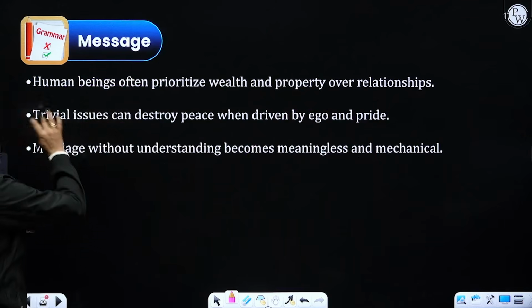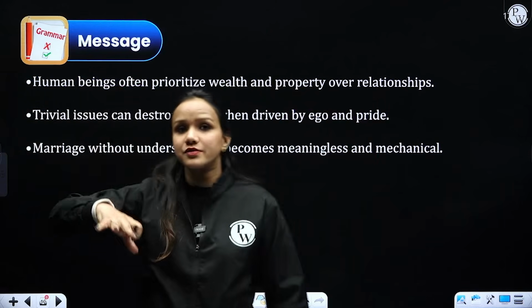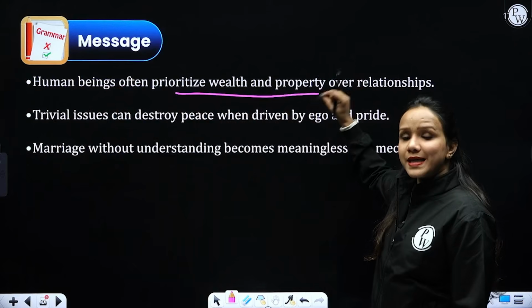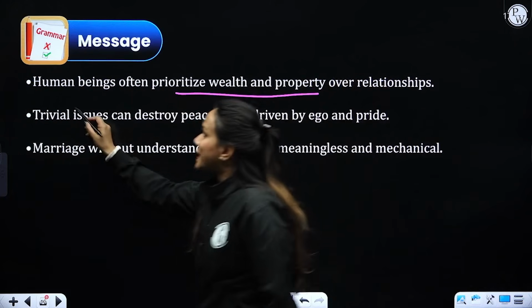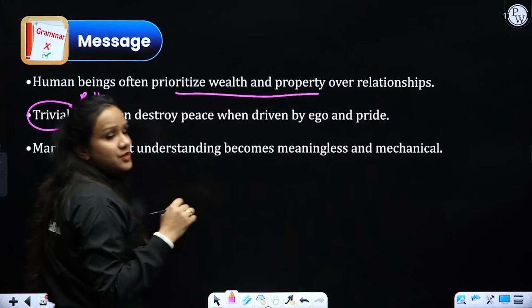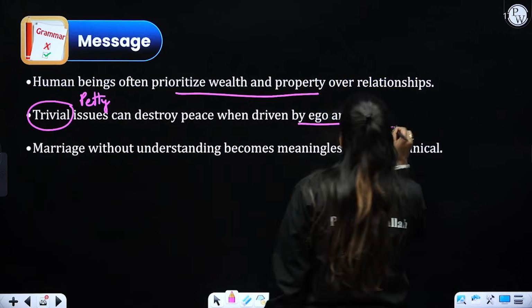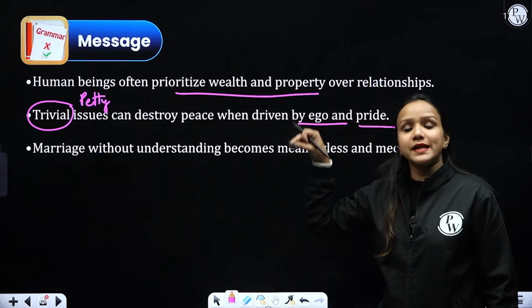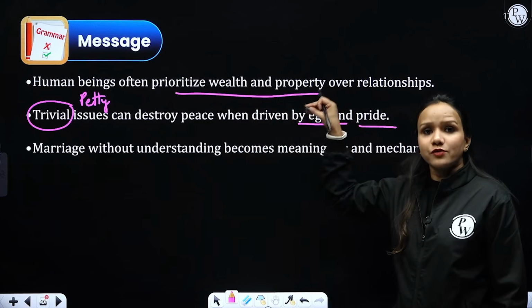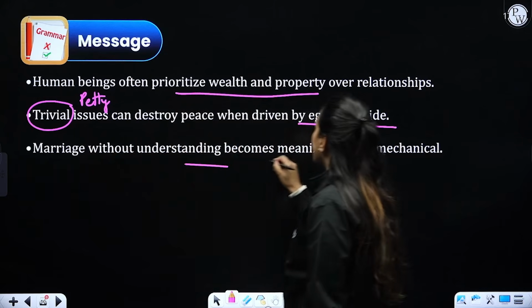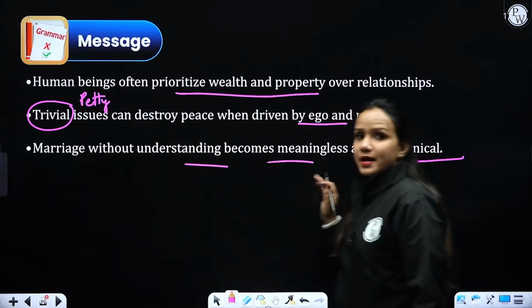Let's now understand the message, what the play gives to the readers. Human beings often prioritize wealth and property over relationships, over feelings, over emotions. Trivial, meaning petty, issues can destroy peace when driven by ego and pride, just like we have seen in case of Lomov and Natalia when they got involved in a heated argument involving Oxen Meadows and their dogs dispute. Then we have that marriage without understanding becomes meaningless and mechanical, right?